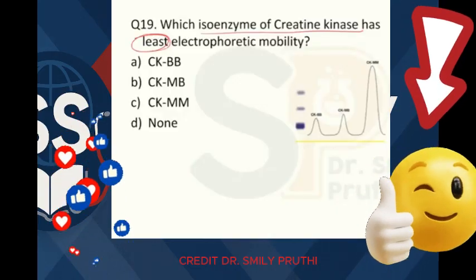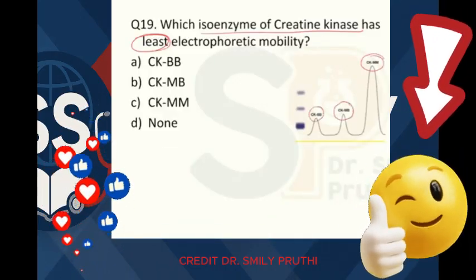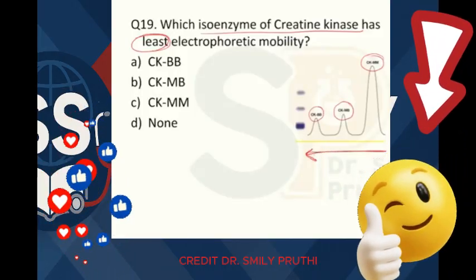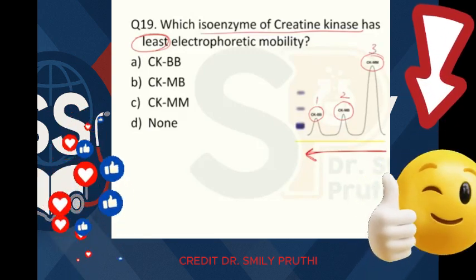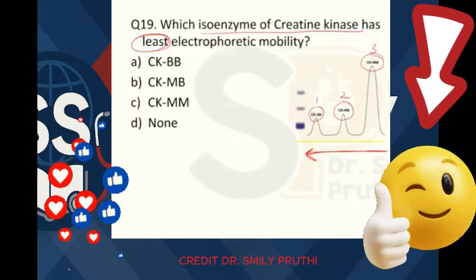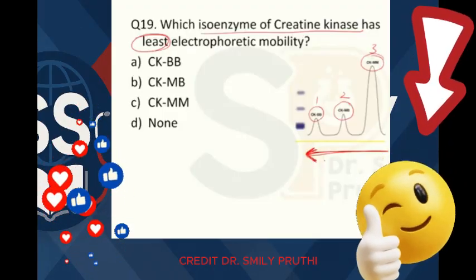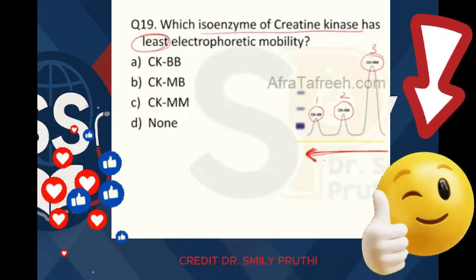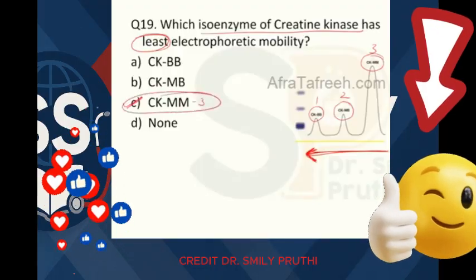So next question number 19, which isoenzyme of creatine kinase CK has least electrophoretic mobility? And this is the electrophoretic graph, CKMM, CKMB and CKBB. Let me tell you, electrophoresis is in this direction. This is CK1, this is CK2, this is CK3. Actually, during electrophoresis, the isoenzyme form which is moving the most is given number 1, and the one which has moved the least is given the last number. So least electrophoretic mobility is in CK3, that is CKMM, right?